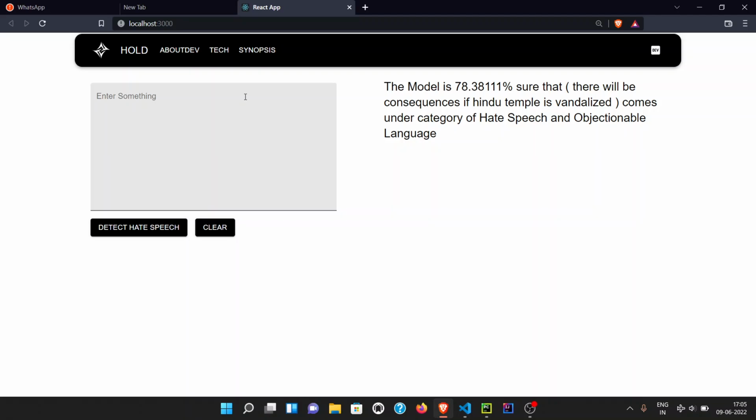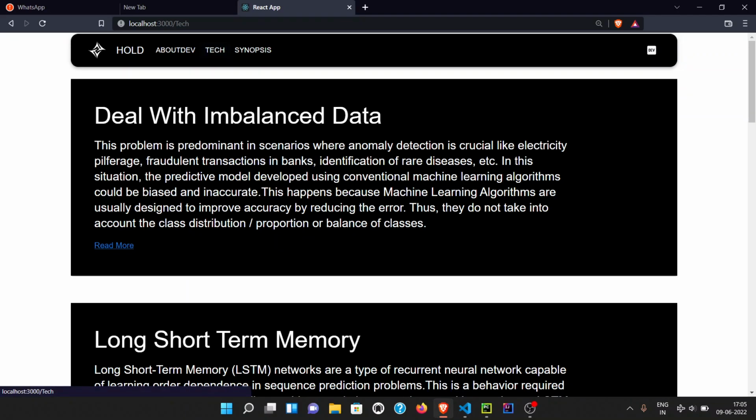Now let's talk about the features of the website. The website is pretty simple, as I have said. We have a tech tab over here. This tech tab covers most of the problems that we faced, that I have faced particularly, and it suggests some solutions for them.